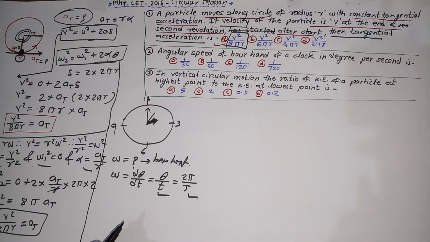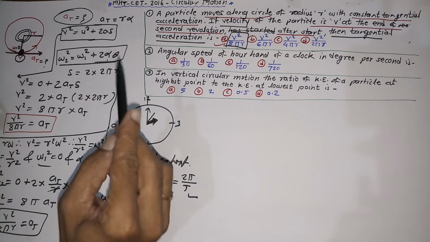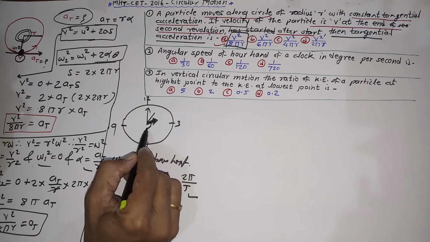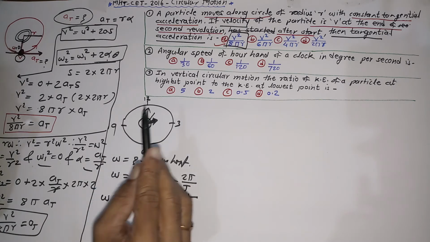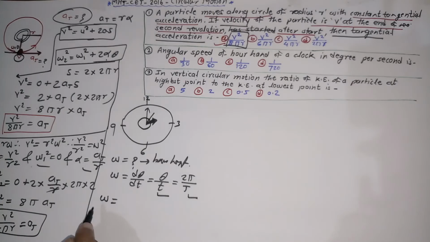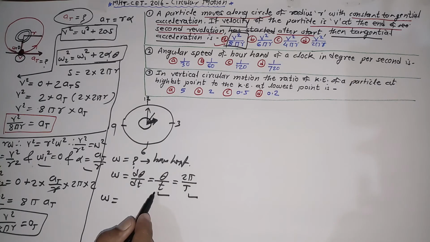So how can one solve this problem? Let me begin with omega equal to theta upon t. Theta means the angle traced by the radius vector at the center. They are going to ask you the angular speed, that's why I have written omega equal to theta upon t.